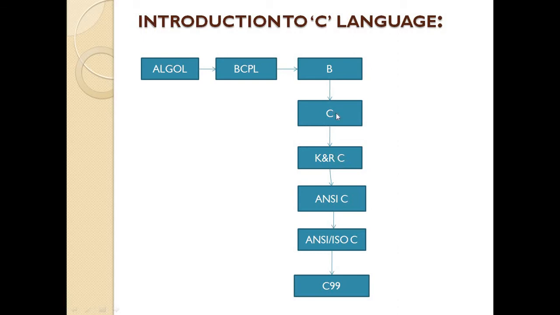After that, the name of C was given as K and R C, that is Kernighan and Ritchie. Then after standardization by the American National Standards Institute, it was renamed ANSI C. After that ISO again gave the standardization for it. After that it was renamed ANSI ISO C, and finally C99. But today's popular version of this language is known as ANSI C.